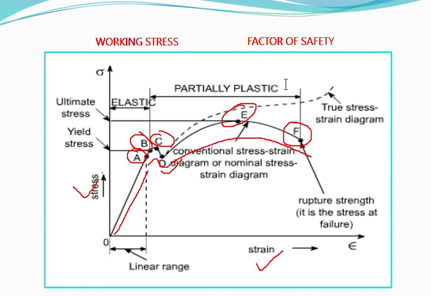Eta 1 is the factor of safety allowing for inaccuracy in load determination, and its value always lies between 2 to 5. Eta 2 is the factor of safety for non-homogeneity of material, and its value always lies between 2.3 to 4.6. And eta 3 is the factor of safety for servicing conditions, and its value always lies between 1 to 1.5. So these are the things associated with the stress-strain diagram for ductile material.